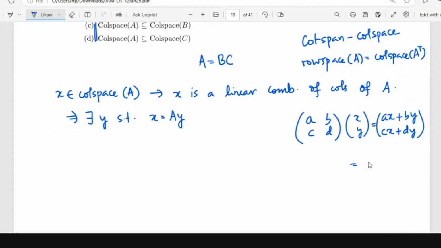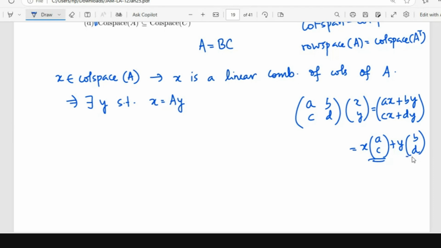I can always write this as X times (A, C) plus Y times (B, D). So I'm taking a linear combination of the columns of the matrix. This is called the range space, the range of a matrix.